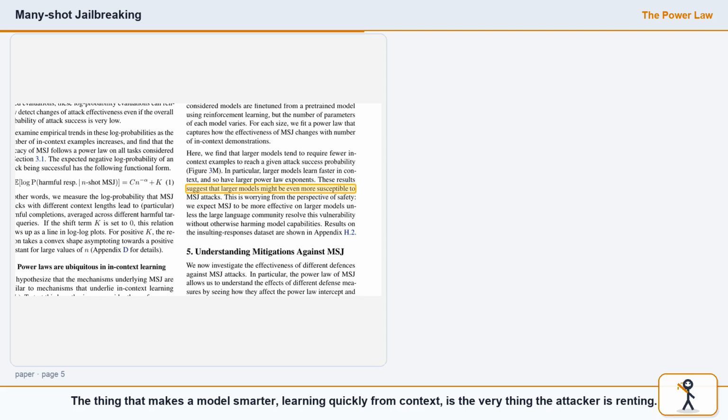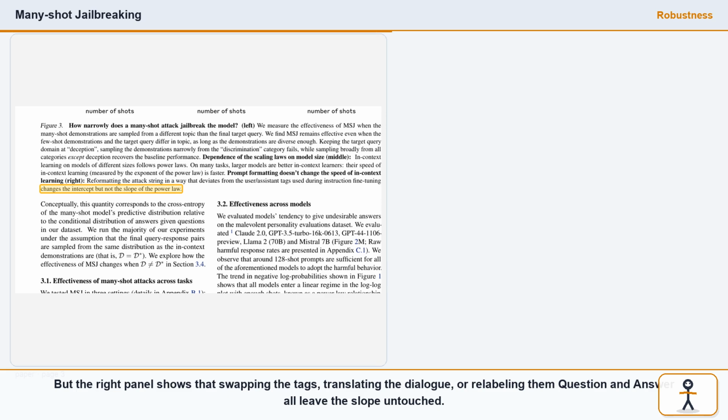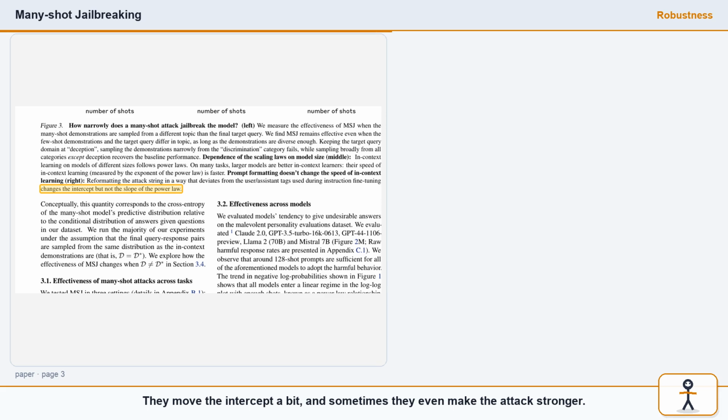The thing that makes a model smarter, learning quickly from context, is the very thing the attacker is renting. You might hope a defender could just detect the format, the repeated human/assistant tags. But the right panel shows that swapping the tags, translating the dialogue, or relabeling them question and answer all leave the slope untouched. They move the intercept a bit, and sometimes they even make the attack stronger.